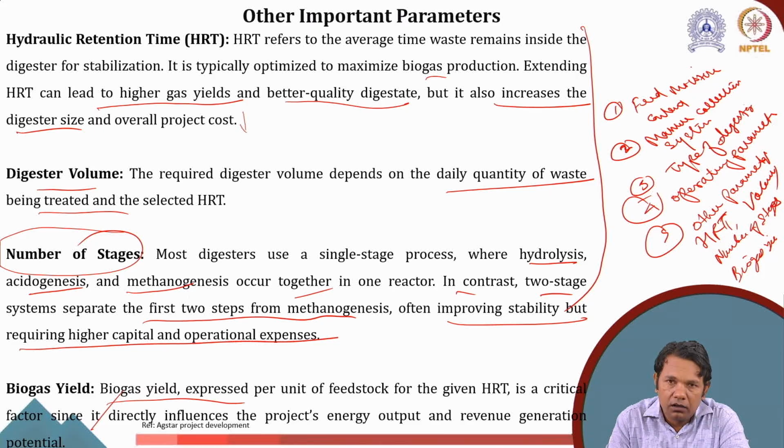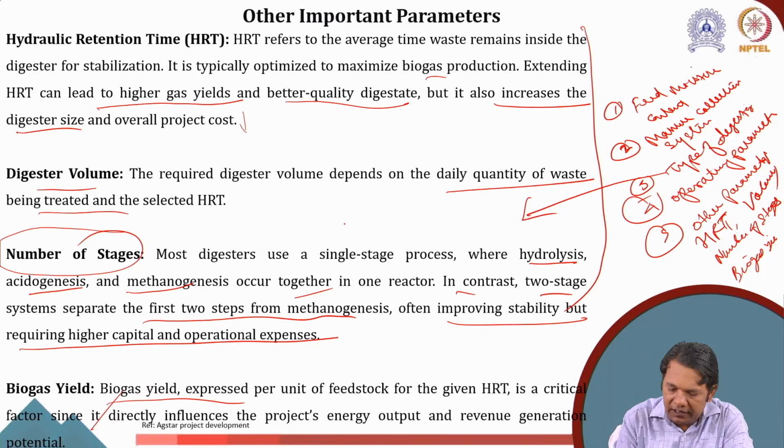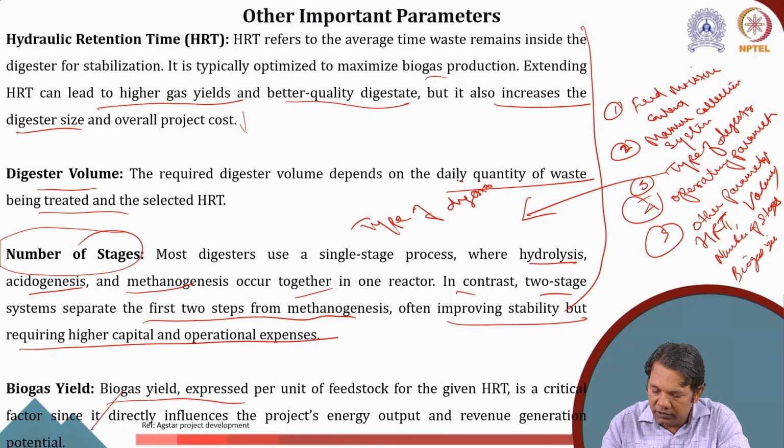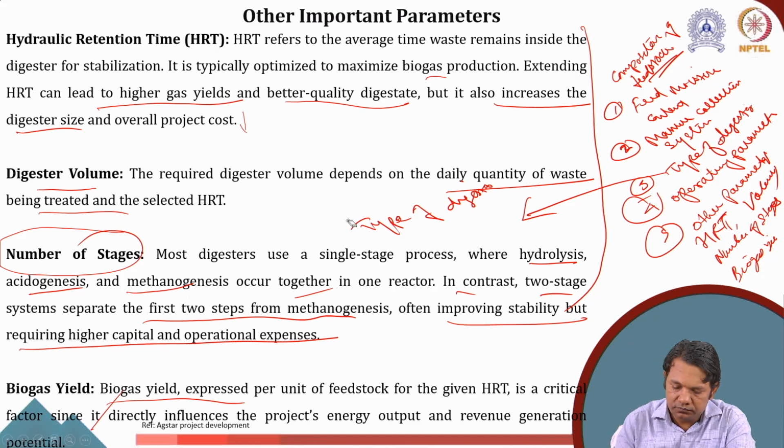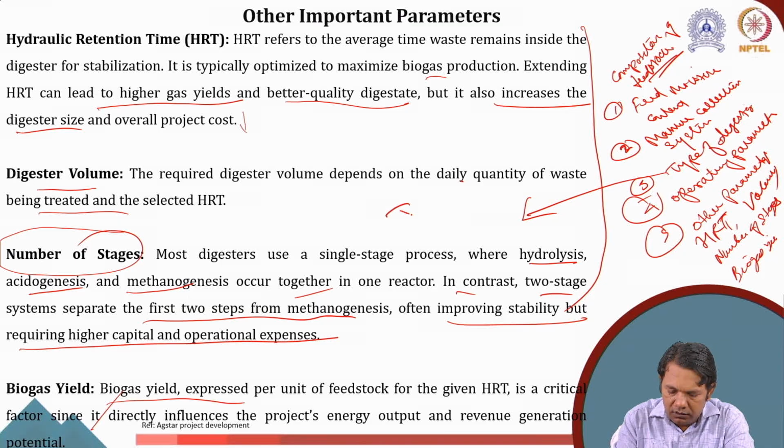So I think this is all for today's class. We'll discuss the different types of digester, because I said the type of digester matters. One more thing we missed is that the composition of feedstock is also very important, although we can't control it. Now here, when I said the type of digester.